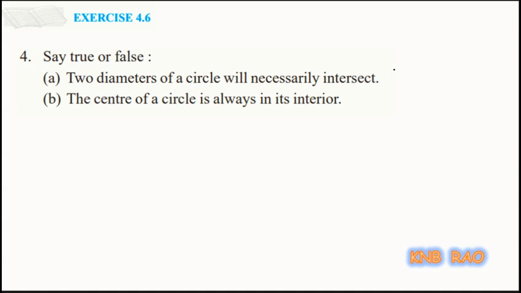Draw two diameters for one circle. Definitely they will pass through the center, that being a common point. So true. The center of a circle is always in its interior. This is also true.